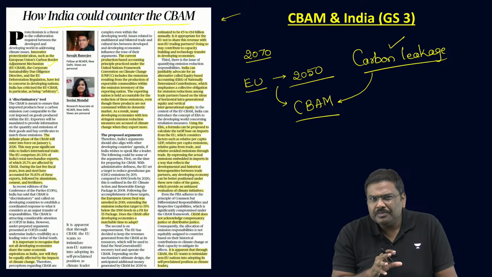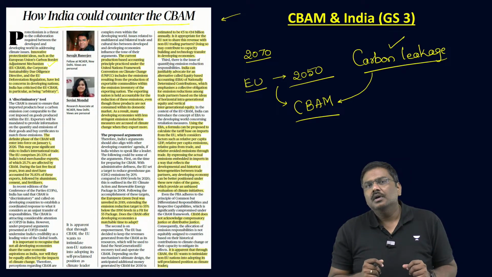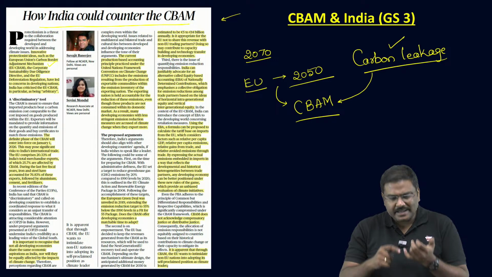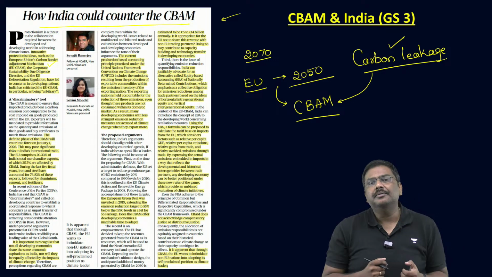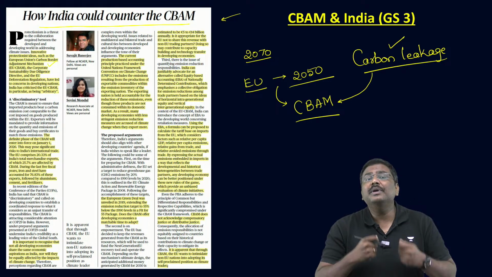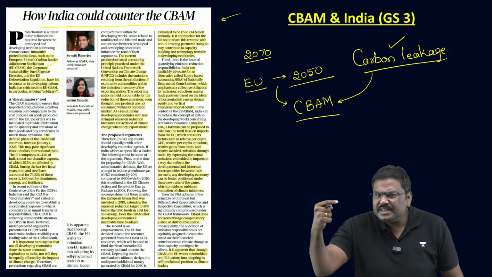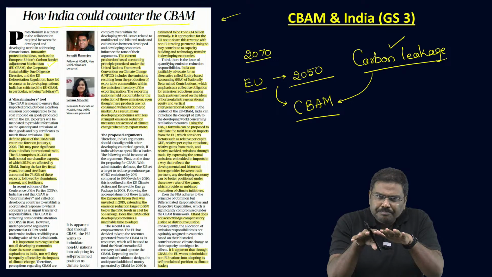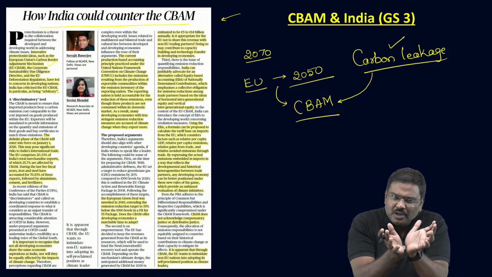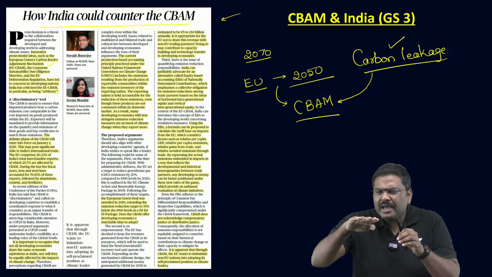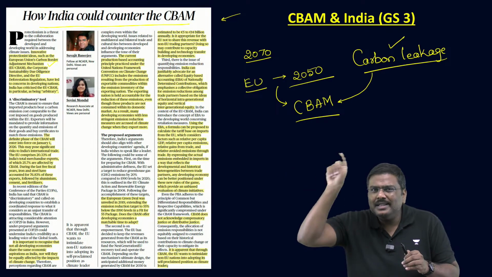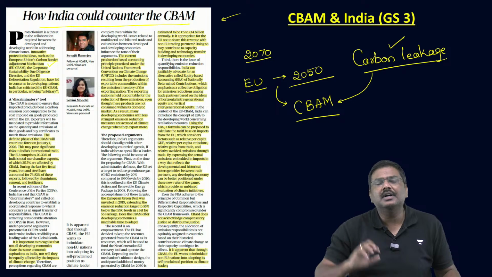Under CBAM, the model says that whenever these imports will happen from other countries, let's say cement, fertilizer, or steel, aluminium, etc., whenever these imports will come from other markets, now the importing country, that is within the European Union, will compare how much is the emission caused by this production in the host country or in the origin country.